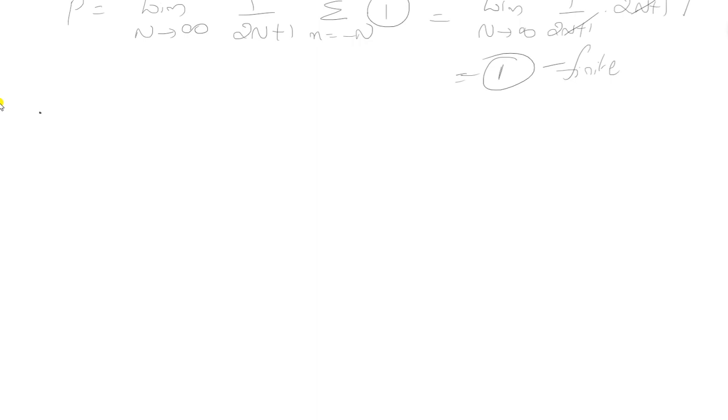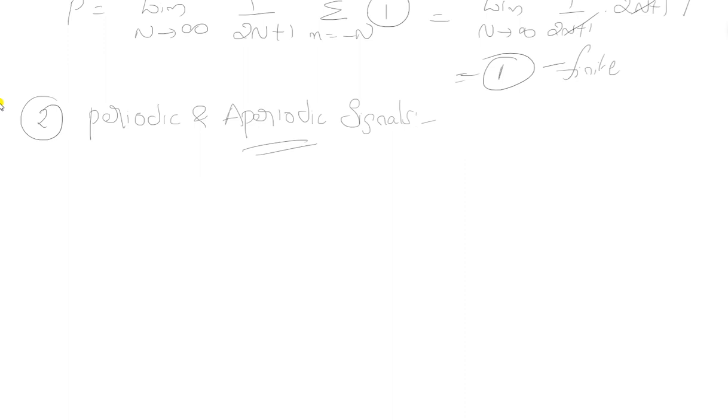The second topic is periodic and aperiodic signals. How can we define a signal as periodic or aperiodic?